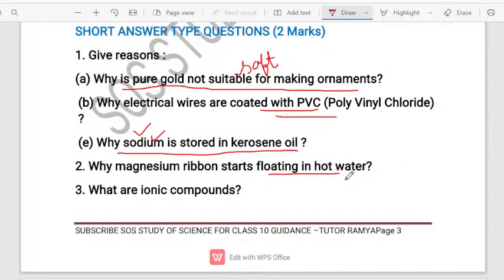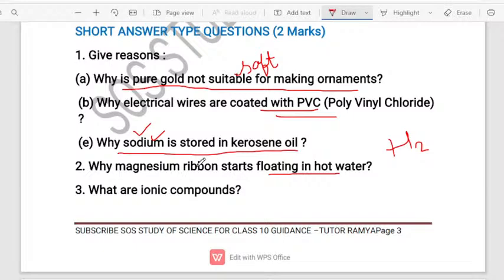It is because when it is reacting with the water, it releases hydrogen gas. So here what happened? The bubbles of the hydrogen gas start sticking to the surface. Understand? So magnesium hydroxide will be formed along with the liberation of hydrogen gas. The magnesium will start sticking to the bubbles of hydrogen gas. That is the reason it will float on the hot water.